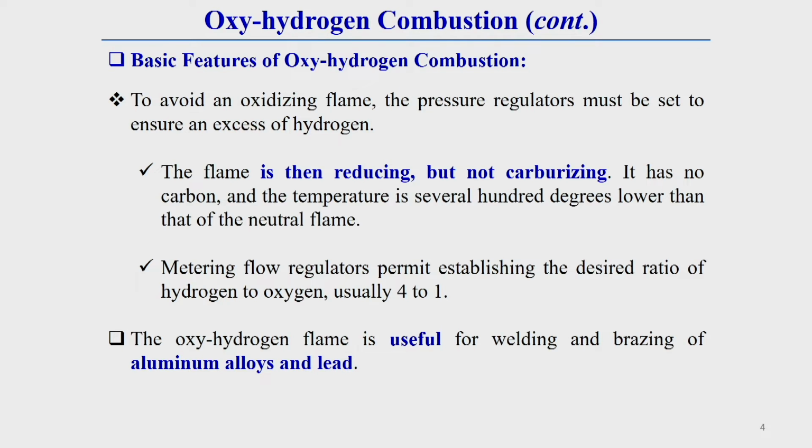flame, the pressure regulator must be set to ensure an excess of hydrogen, because oxygen is already there. If we increase the hydrogen supply rate, then we can reduce the oxidizing flame condition. If the supply of hydrogen is increased by controlling the pressure regulator, then the flame will be reducing.